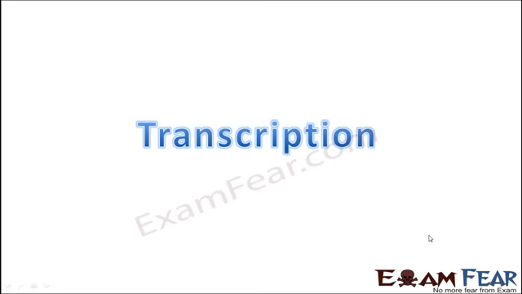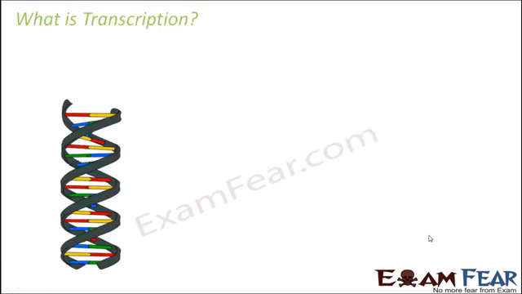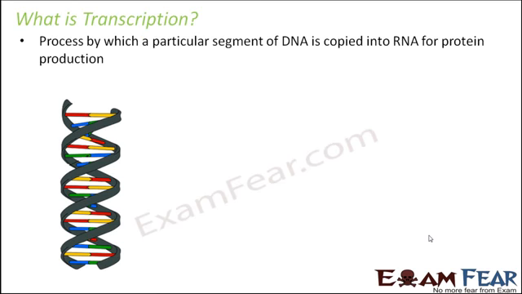So that is what we are going to look at in transcription, how do we get RNA out of DNA. So what is transcription? It is a process by which a particular segment of DNA is copied into RNA for protein production. And why does this happen? Because DNA directly cannot synthesize proteins. So it has to generate RNA, and this RNA can then directly code for protein synthesis. So transcription is all about how we get RNA from DNA.